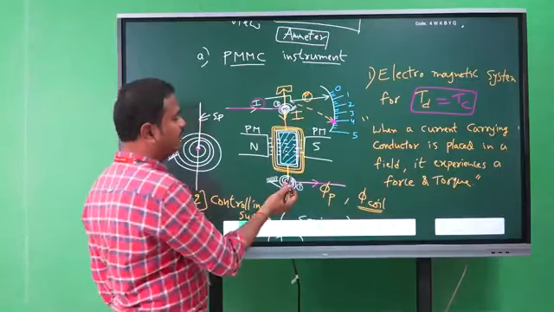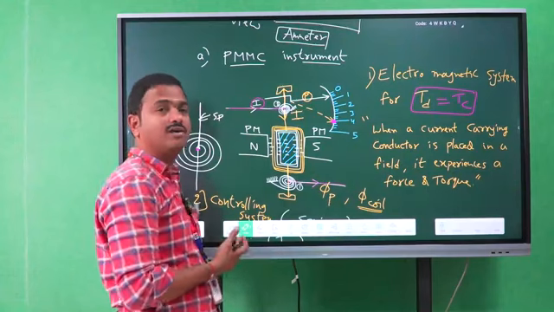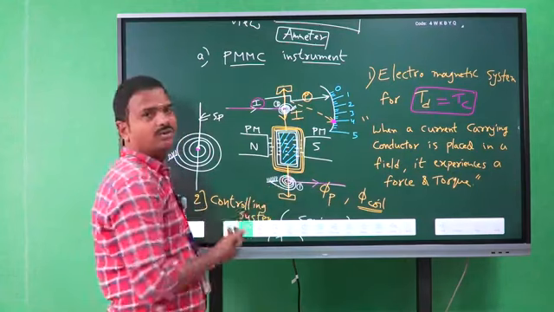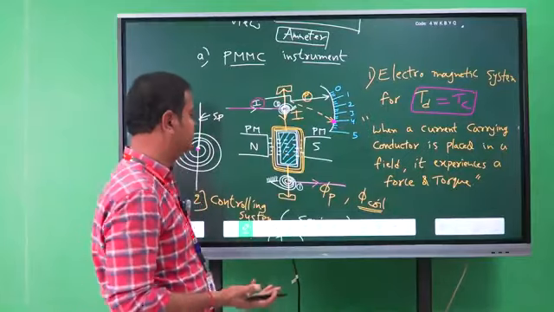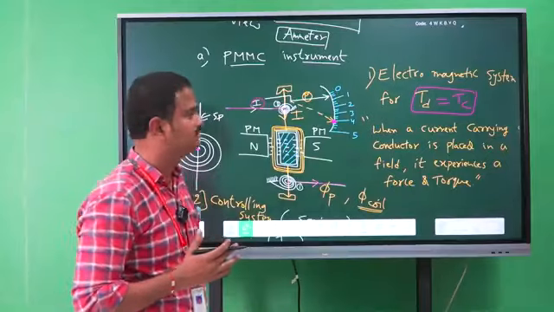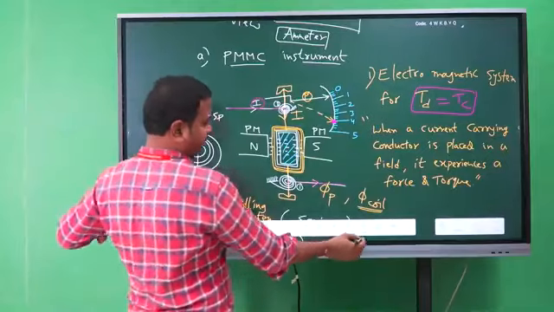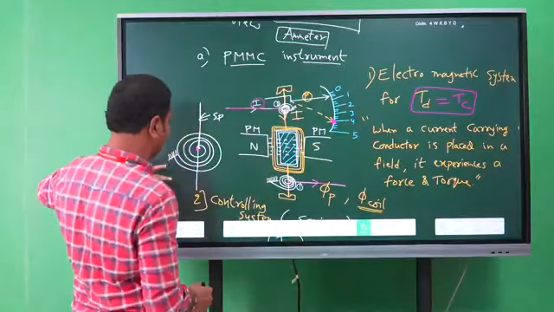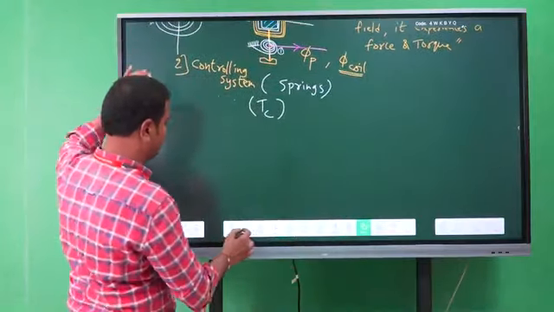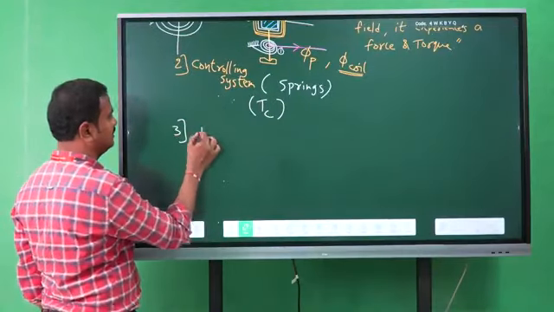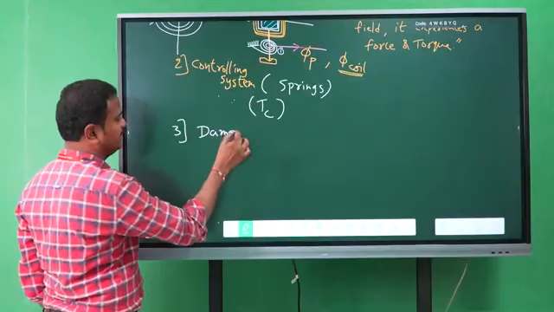The moving coil is made of copper. And we have an iron core, made of cast iron. And the pointer is also made of a lightweight material. First one is the deflecting system, second one is the controlling system, and now the third one is the damping system.